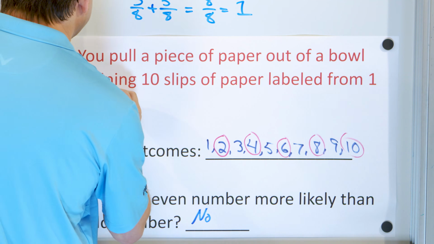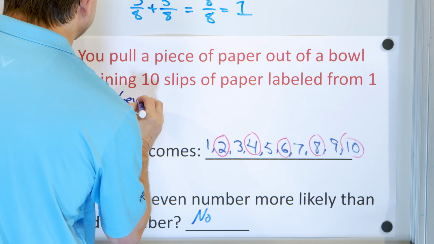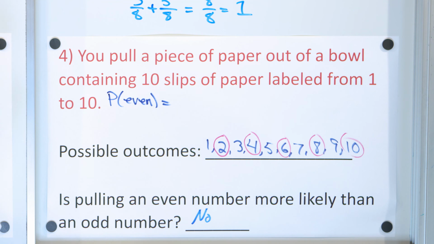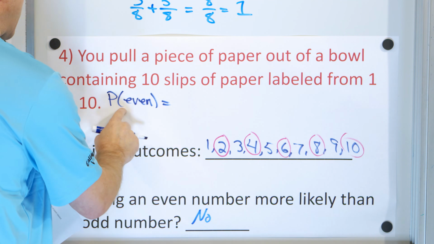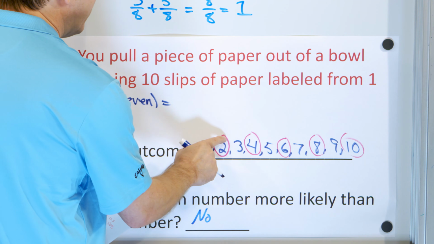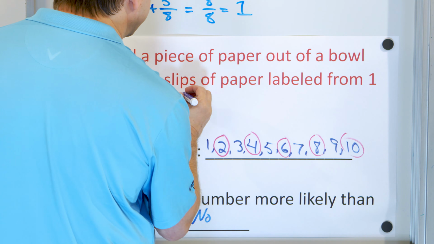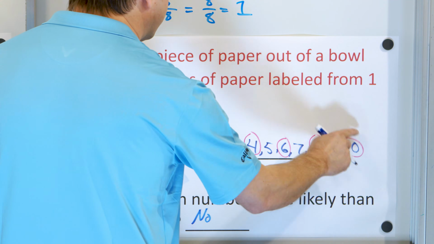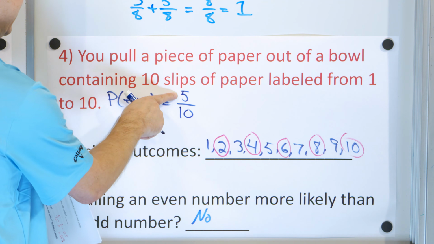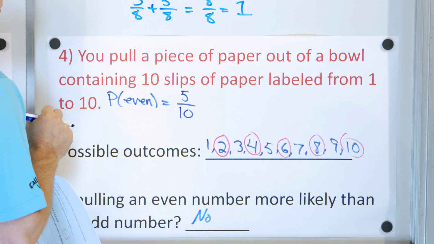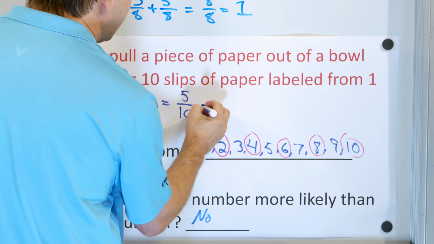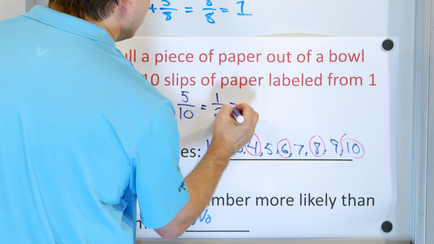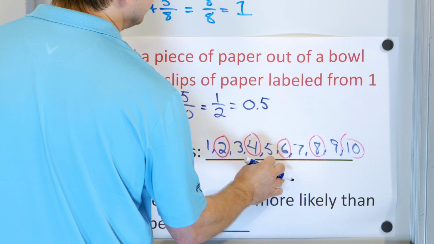And let's talk about that for a second, equally likely. Let's figure out what the probability of pulling out an even number actually is. You know, we're going to do these problems a lot later, but let's just kind of do it now. It's not so hard. The probability of getting an even is the number of ways in which I can get an even, there's 5 even numbers here, divided by the total number of outcomes. There's actually 10 outcomes here. So I can get my even number 5 ways, but there's actually 10 pieces of paper in there, 5 out of 10. And when you divide by 5, divide by 5, that's the same as 1/2, which is 0.5, right?